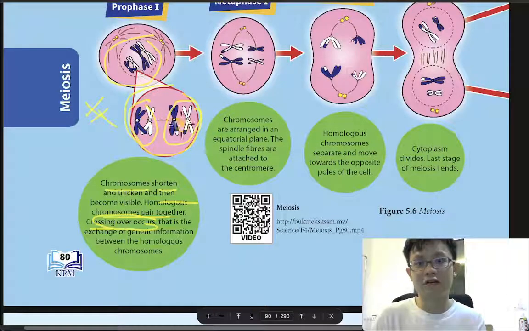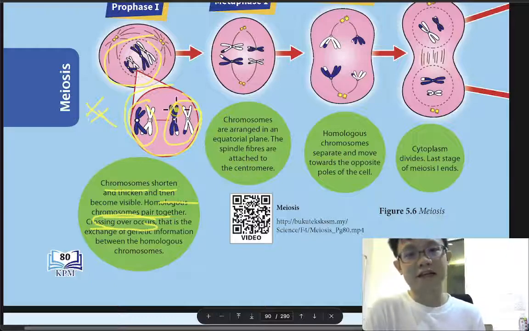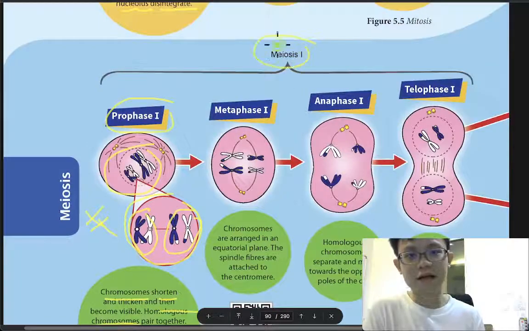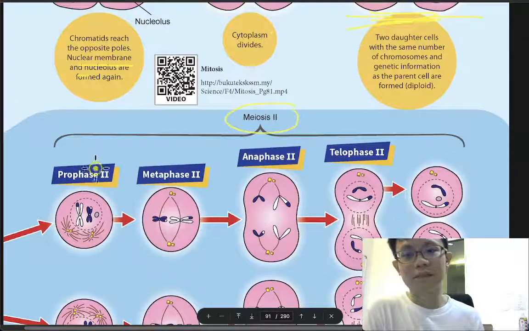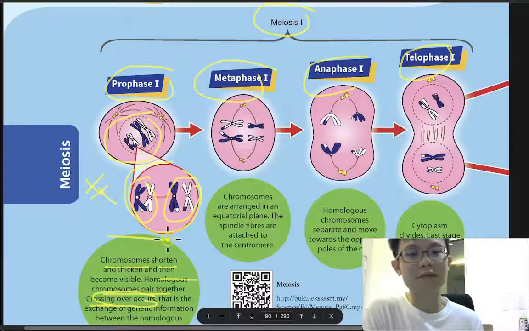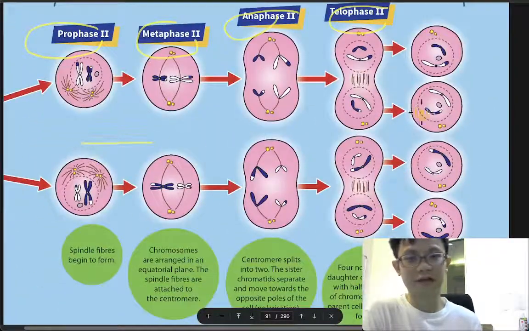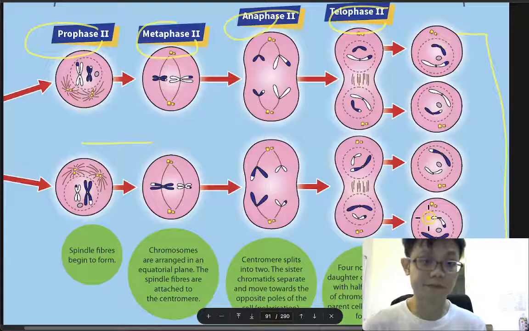Because of crossing over, you can see they already start to change in prophase 1. This one you need to remember. Meiosis 1: prophase 1, metaphase 1, anaphase 1, telophase 1. After that, meiosis 2: prophase 2, metaphase 2, anaphase 2, telophase 2. All the drawings you need to memorize, and you need to be able to draw them.